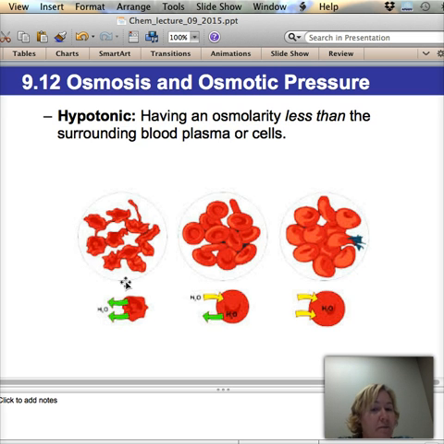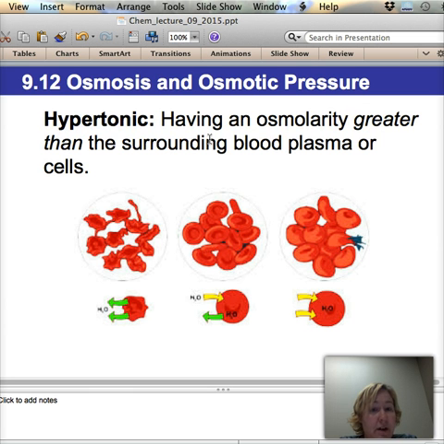Here is, I am totally a moron, and I'm going to kill you. So here's what happens. A hypotonic solution has an osmolarity less than the surrounding blood cells. That's bad. So hypotonic is your osmolarity is less. Let's look at the next one.